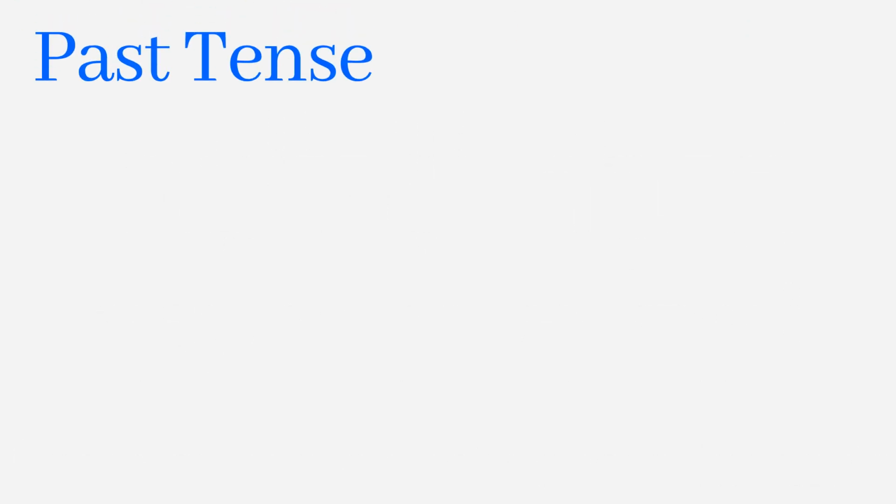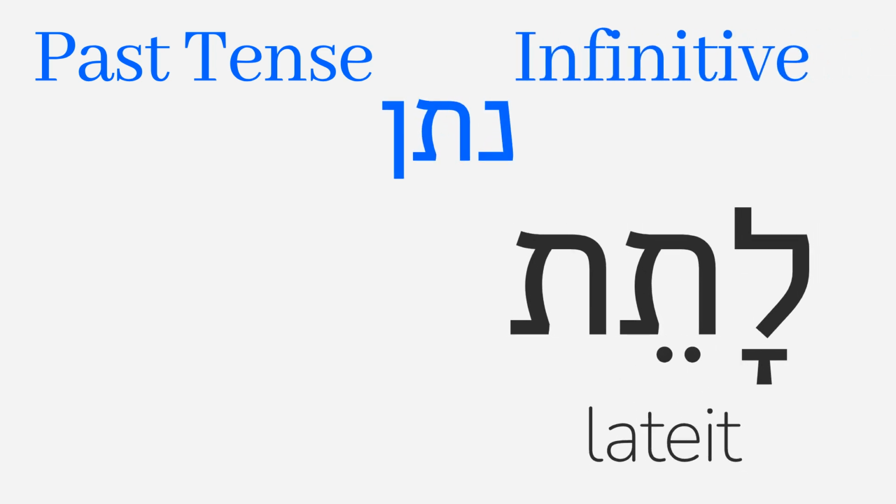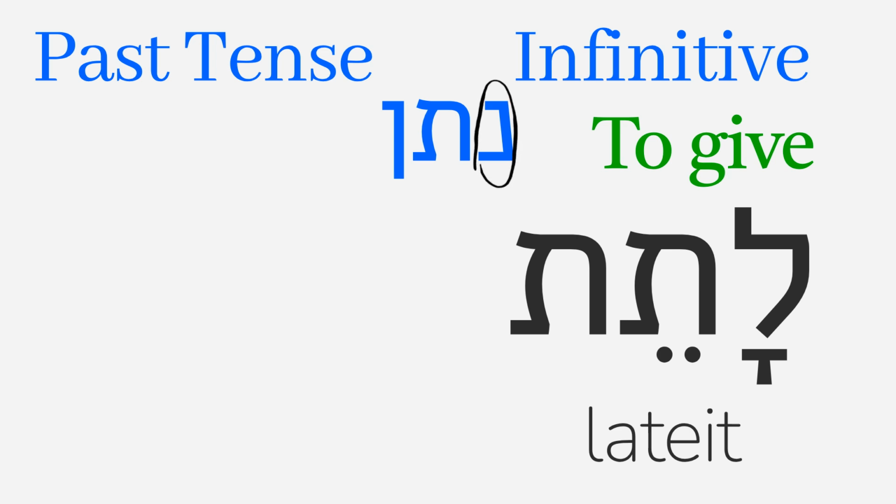Now let's see a couple more irregular forms of the past tense. Most irregular forms of verbs in Hebrew are predictable, based on where certain letters are in a root. One exception we have seen to this rule is the infinitive of the root nun tav nun, latet, which means to give. Latet takes out both the first letter of its root and its third letter, both nuns.